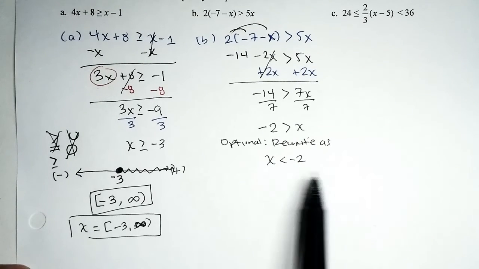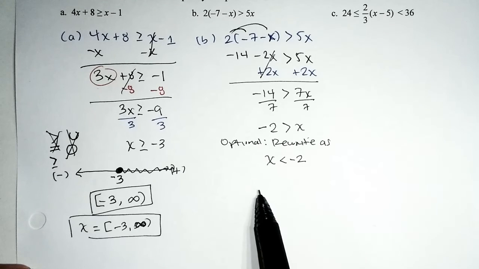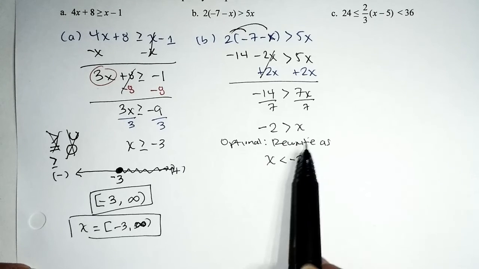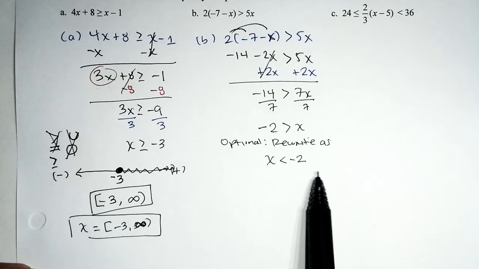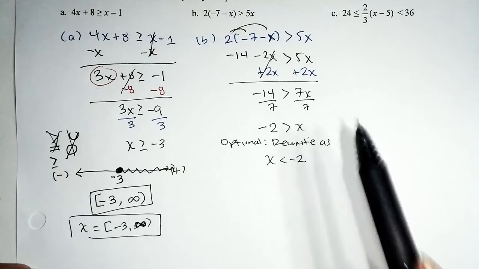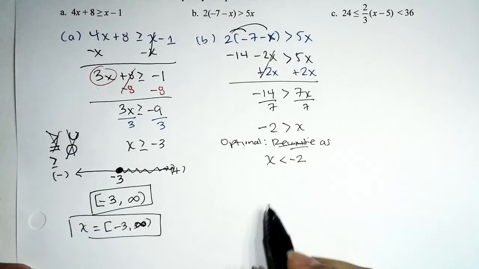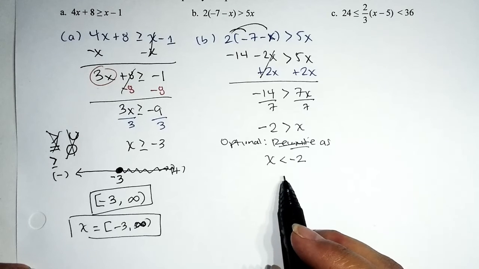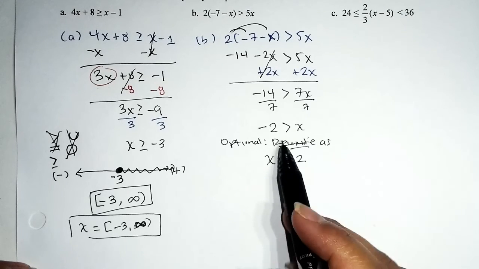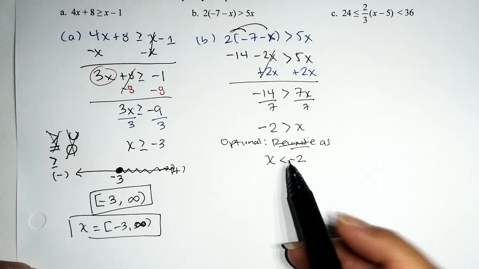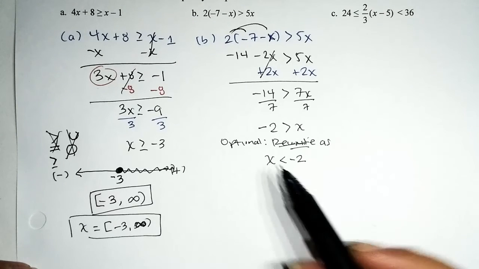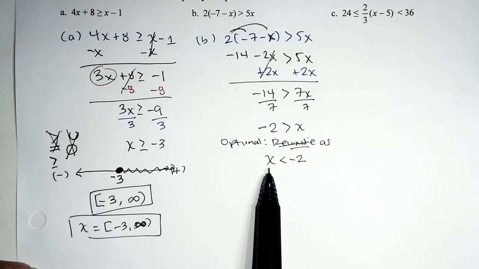Fantastic. If you think you may rewrite it incorrectly, then do what you got to do. Put the x, put the negative 2. The inequality is pointing to the variable, so when you rewrite it, it should still point to the variable. If not, then we have a situation. No one's going to know how you rewrote it, whether you just took out your SOS card or you genuinely reread it from the variable. So now with confidence, let's go ahead and do this.